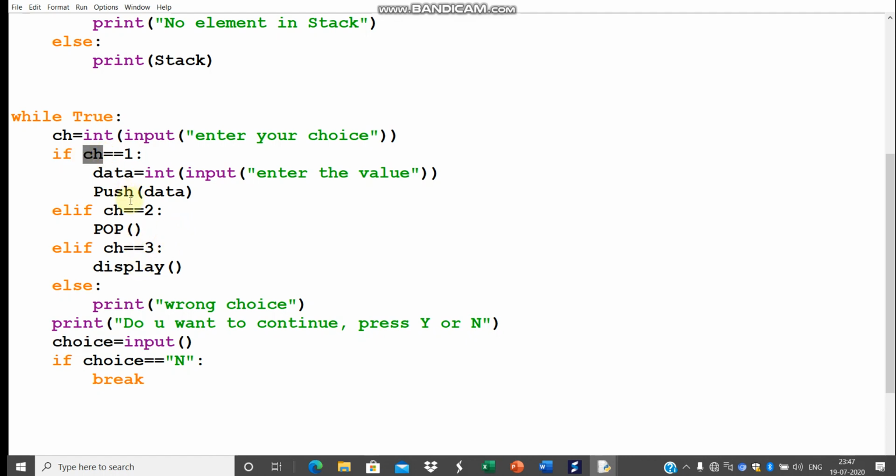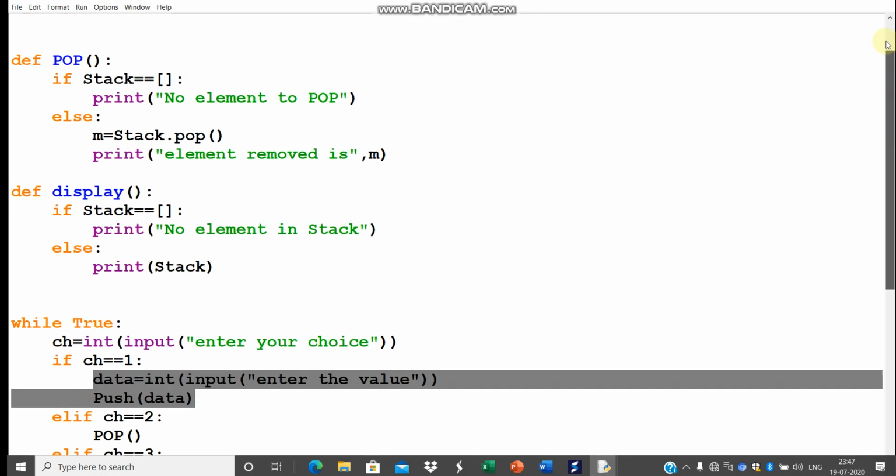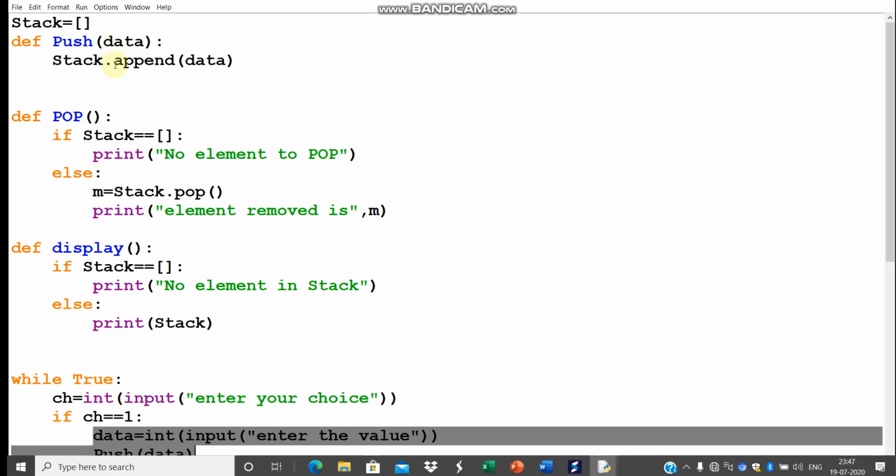So assume first time I am calling push function and I am inserting few data. Choice is 1, I am inserting data, push function is called, and then in the list data is being appended. First time it is being called, now second time, assume the same function is called, second element will be appended.